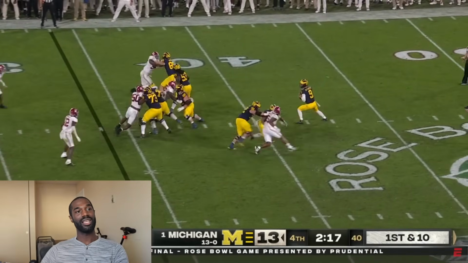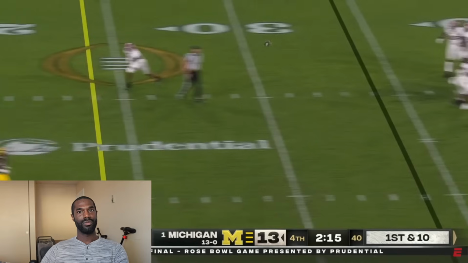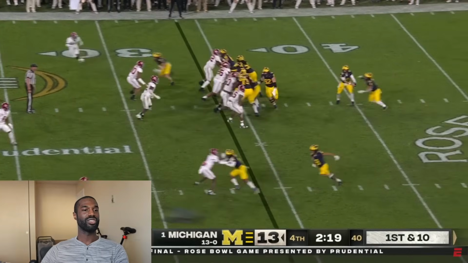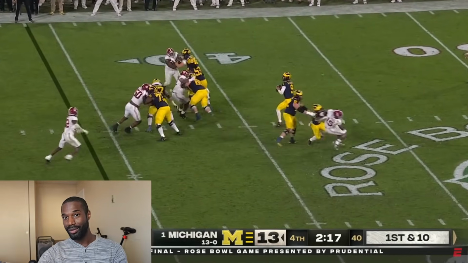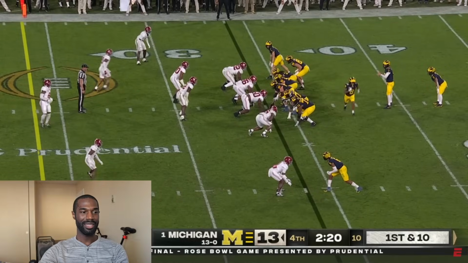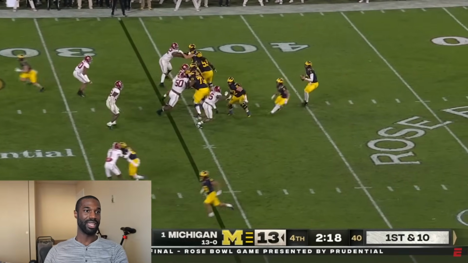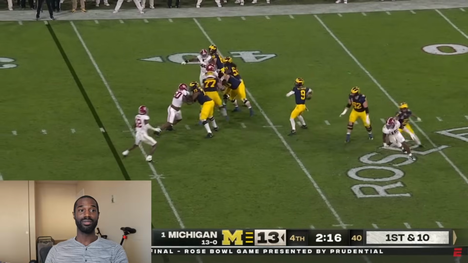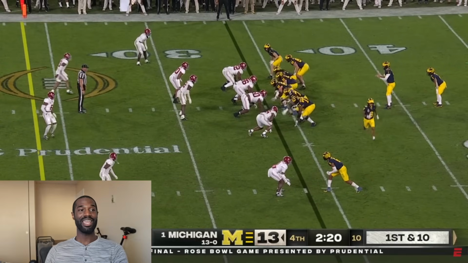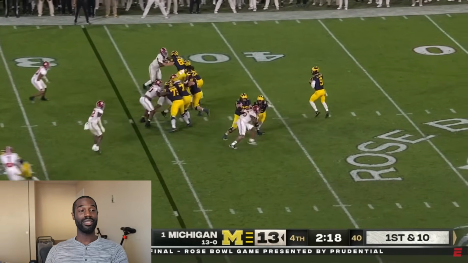But J.J. McCarthy decides to beat Alabama with a pass, and it's to Roman Wilson on this deep crossing route. Now, what's wild about this play, which I think got mentioned a little bit, is that throw wasn't the greatest throw. If that throw was not snagged out of the air by Wilson, that's an interception.